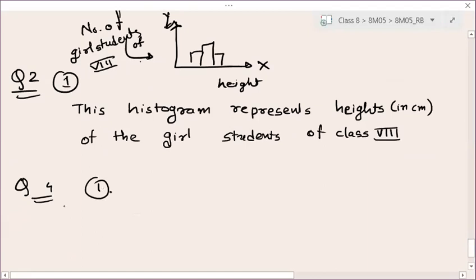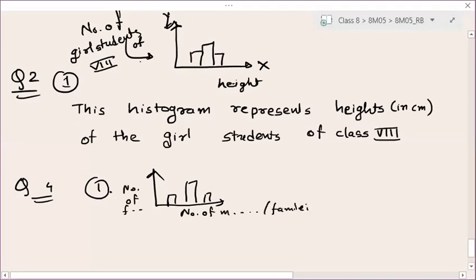What information is given by the bar graph? So in question 2, it was your histogram. Here it is your bar graph. So here what you need to write is bar graph. And on the x-axis what are you having? Number of members per family and number of families. Here you are having the number of families, and here the number of members per family. Okay. See, this bar graph represents